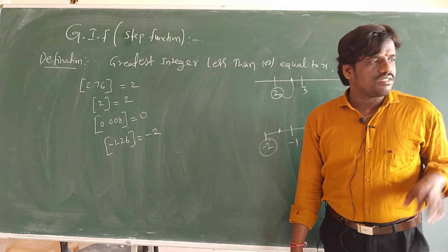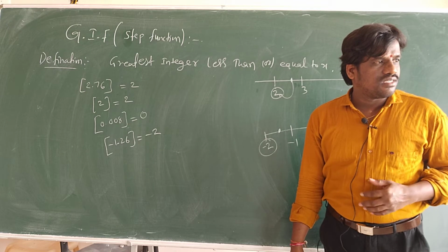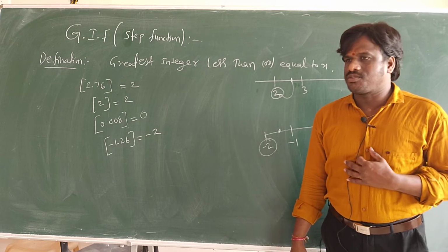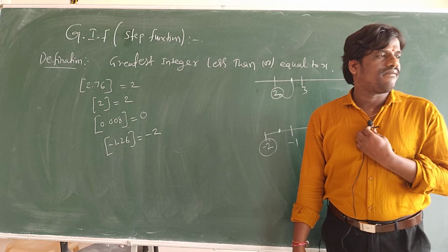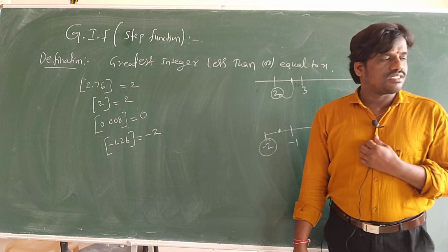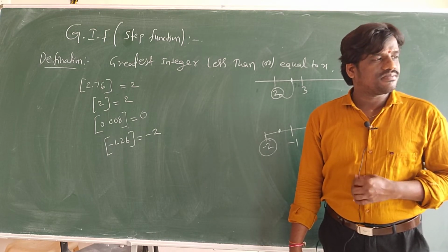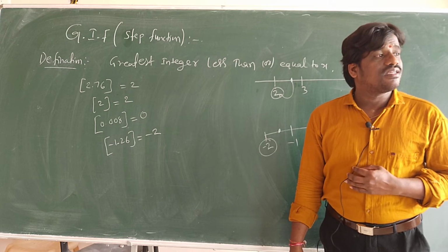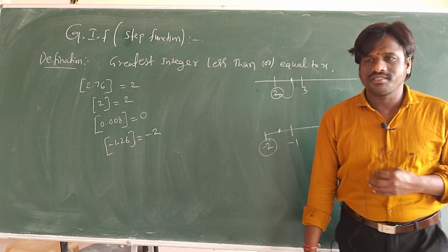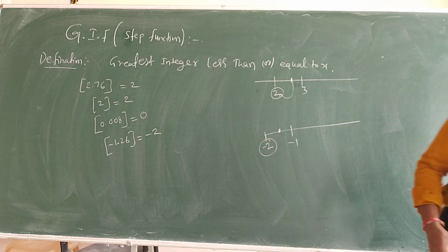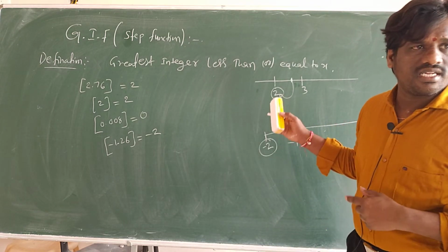Anush, are you writing it down? Are you writing? Let's go. Understood? Greatest integer of minus 10. Yes? Okay, minus 9.6. Yes, minus 10. Okay, understood, right?